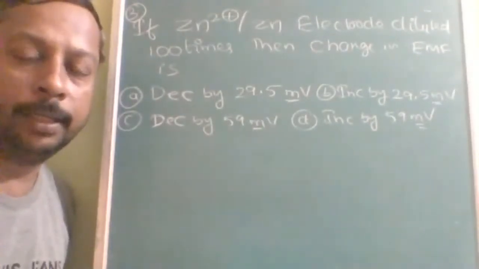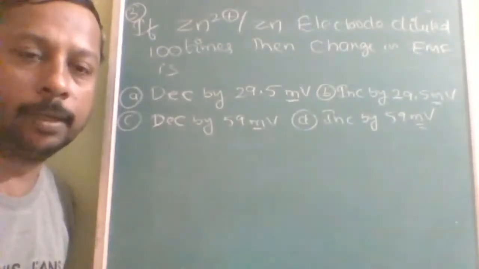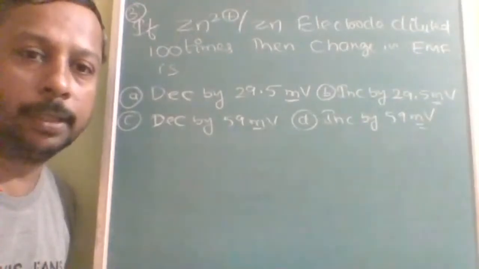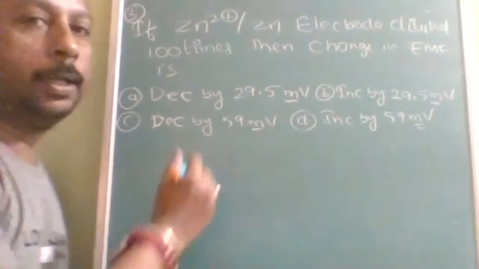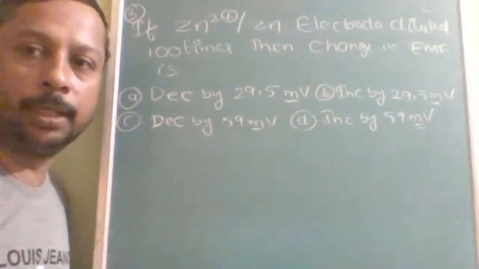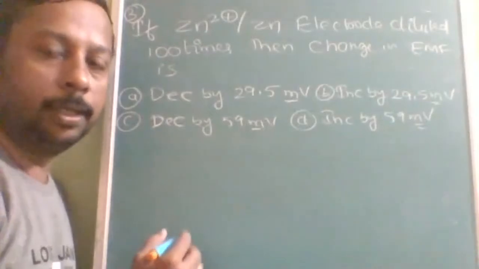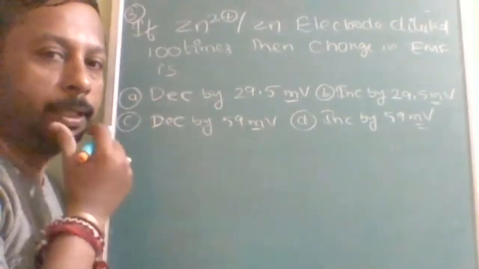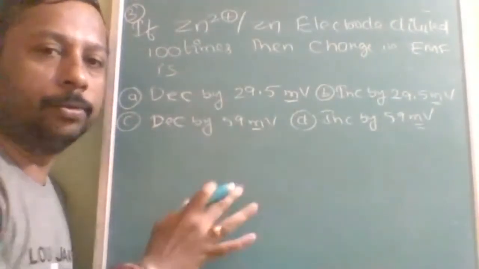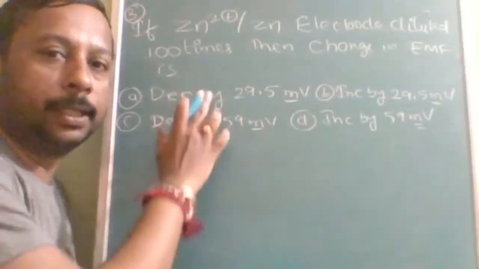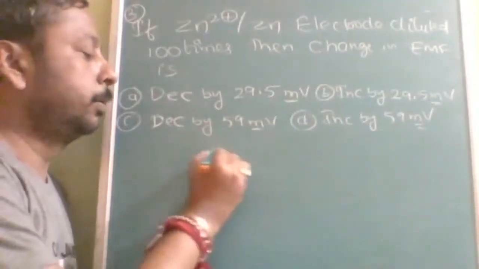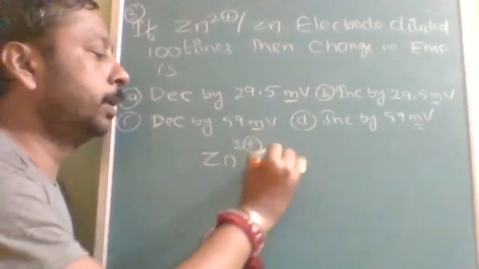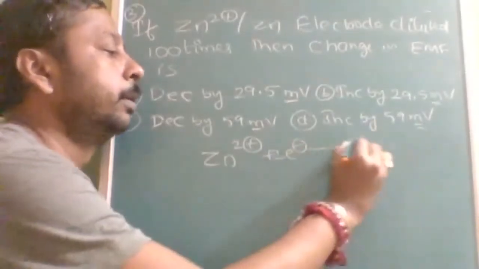Okay, here I am explaining this question. First of all, you should write the equation. Then you will be sure whether it increases or decreases. It is not a complete cell, it is only a half cell. If you are sure that it decreases, then you can decide. So Zn2+ plus 2 electrons gives Zn.